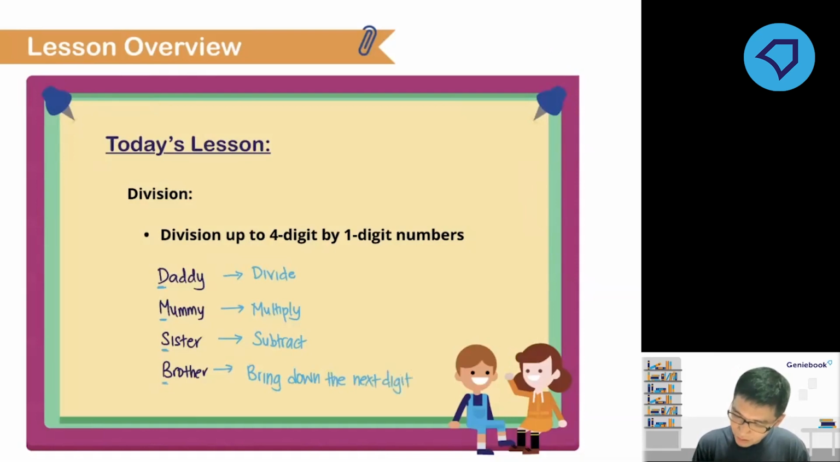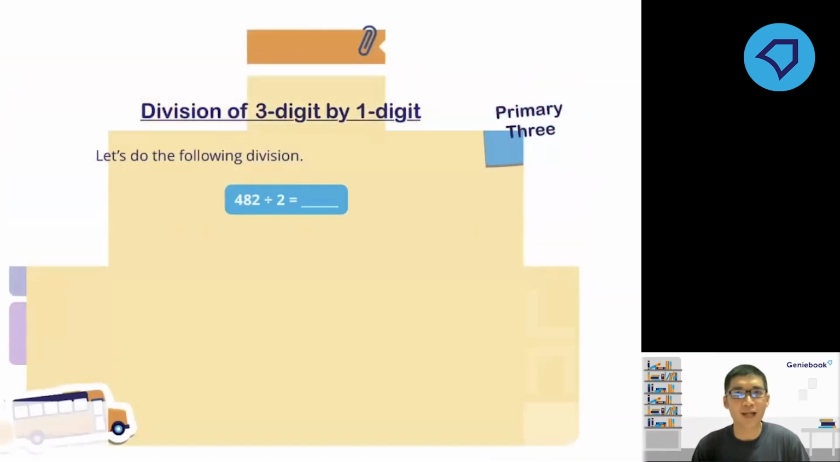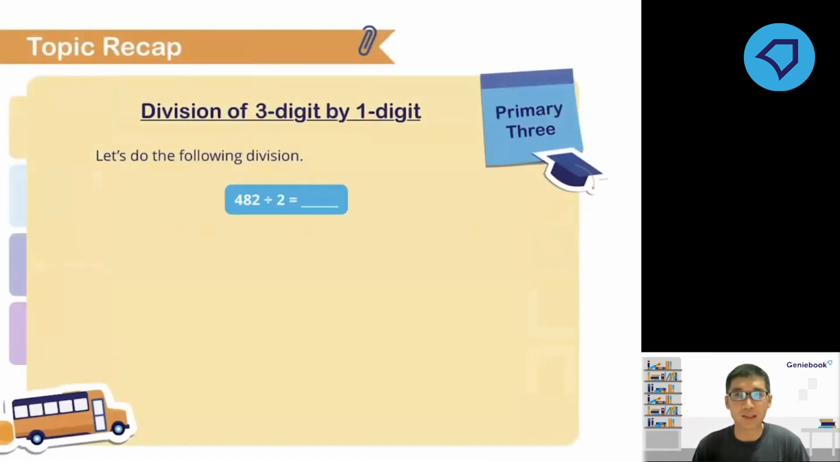All right, so this is the way to do long division. And of course, we'll repeat this whole process again, of daddy, mommy, sister, and brother, when we are doing our long division. Thank you to all those who already told me what B stands for. So let's do a recap, in case some of you have forgotten how to do long division using this daddy, mommy, sister, brother method. Let's take a look at this one.